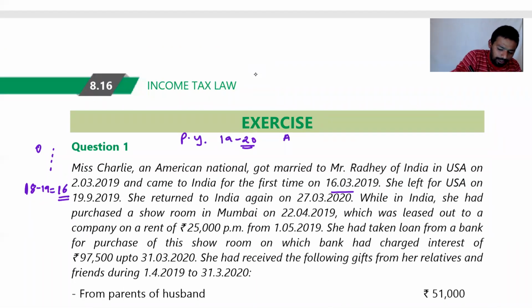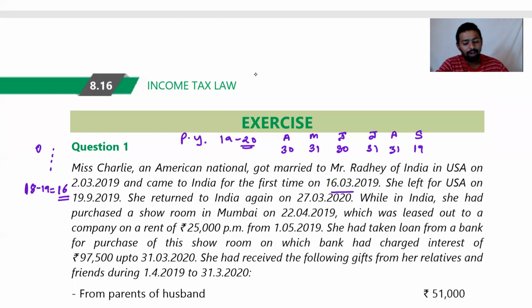Full April she was there, so 30 days. May 31, June 30, July 31, August 31, September. She left India on 19th. So 19th we will count. We will not count 18. We will count 19. 19 September.